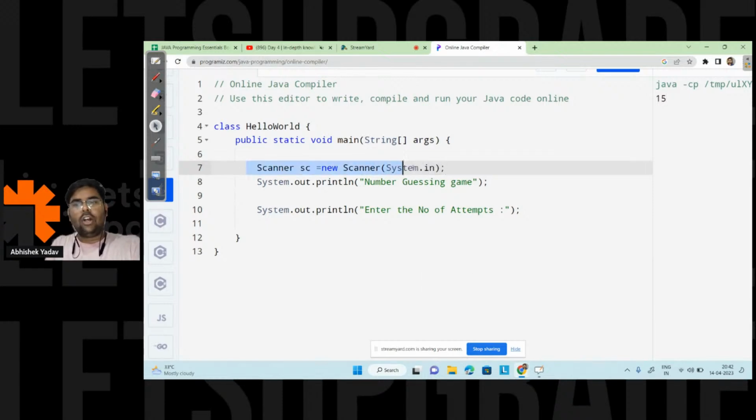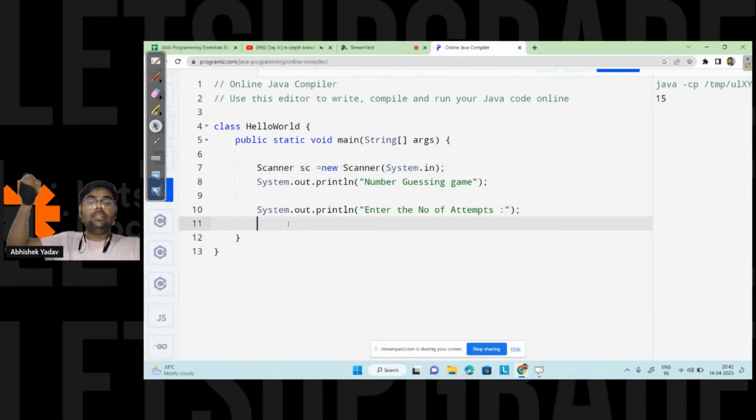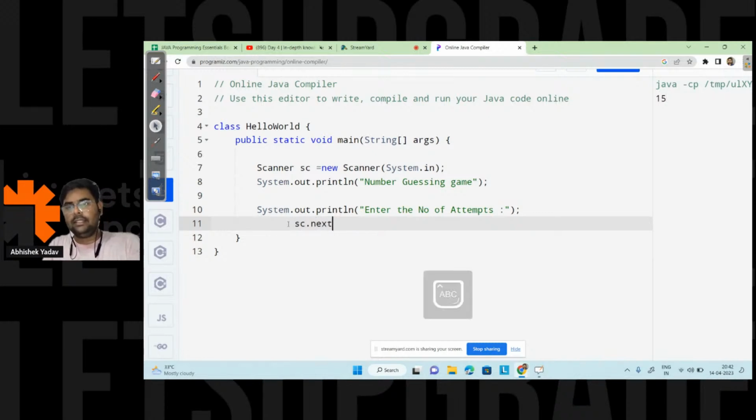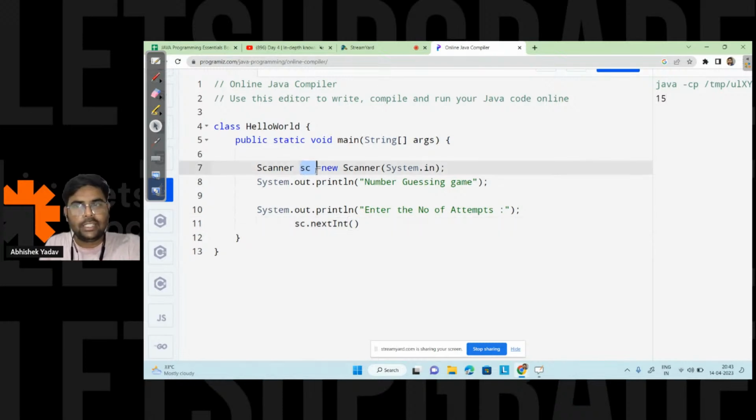After creating the object, I will get the data inside the buffer. In order to take the data in integer format, I will write sc.nextInt. I will use the method defined inside the Scanner class, that is the nextInt method. To use it, I have to use the reference variable, dot operator, and after that the method name.